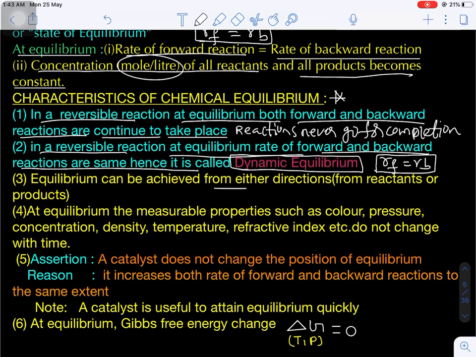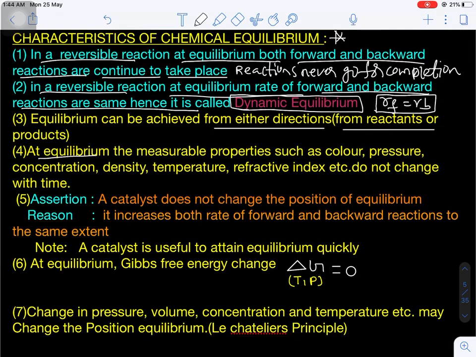Now this equilibrium can be achieved from either direction. Suppose you are taking reactants initially; from the reactants you can get the equilibrium. Or starting with only products, from the products you can attain the equilibrium. Otherwise you can take both reactants and products and achieve the equilibrium. So the equilibrium can be attained from either direction of the reaction. It is not compulsory that equilibrium is attained only from the reactant side, or only from the product side. From either side the equilibrium can be attained. Are you getting my point?